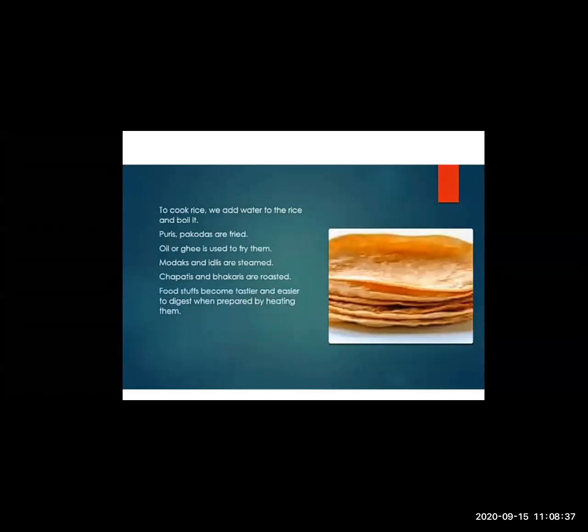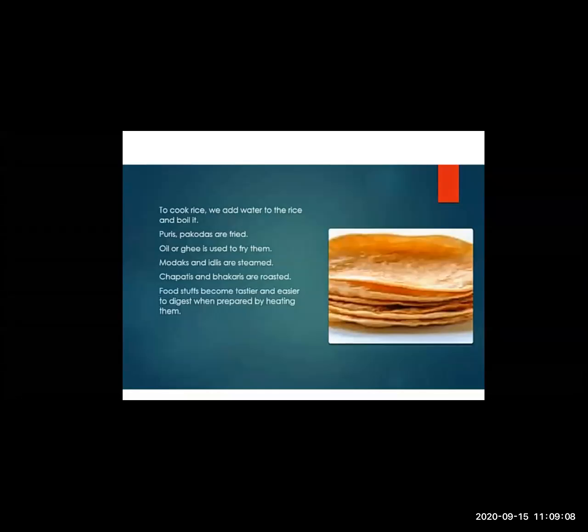To cook rice, we add water to the rice and boil it. Now, if you want to cook rice, your mama must be cooking rice. You must have seen your mama cooking rice. Mama को चावल बनाते वक्त सबने देखा है. How does mama make rice? She first cleans the rice. She adds water, she adds salt, and then she keeps it on the gas for cooking. And when the rice starts to boil, after a few minutes, the rice is boiled, the rice is cooked.